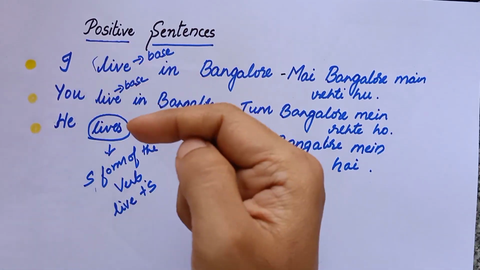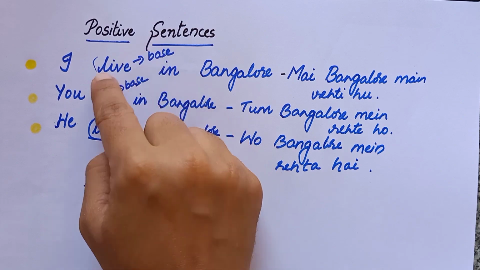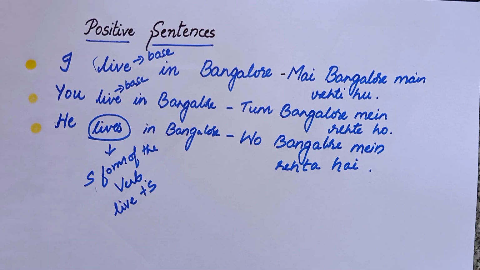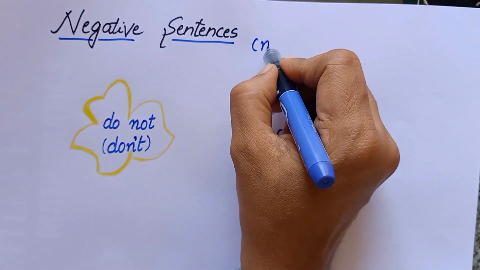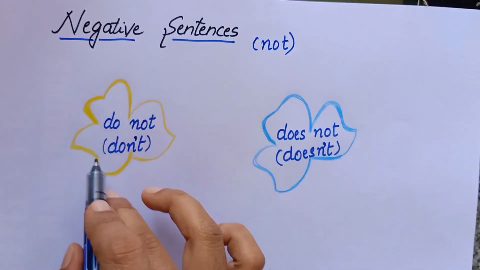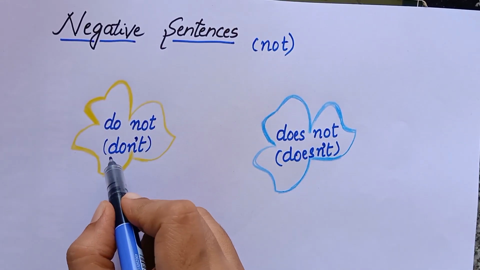So we have seen the examples with the help of I, you, he. Okay, I live, you live, he lives. And also we have seen how to say in Hindi. So next we'll see the negative sentences under this present simple tense.